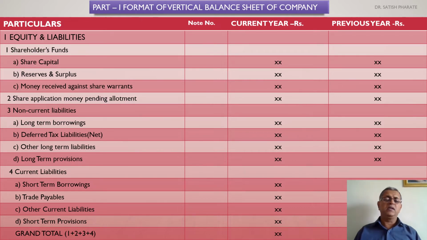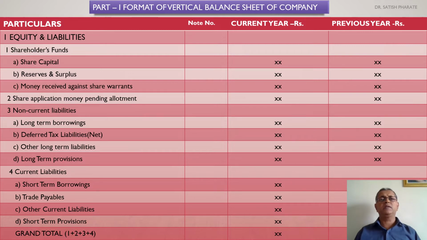The next one is current liabilities. Current liabilities are again subclassified into four categories. Number one, short-term borrowings, that is borrowings from financial institutions or any other persons for less than one financial year. Trade payables, that is trade creditors for goods or creditors for expenses. Then other current liabilities, which are in the form of outstanding expenses such as wages, salaries payable to employees, and so on. Then short-term provisions, that is provisions for income tax, provisions for GST.